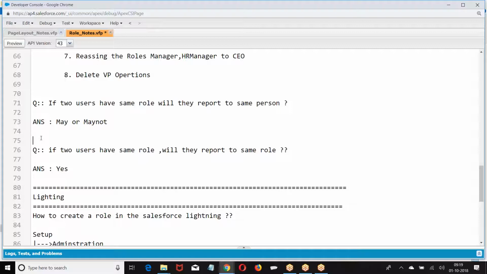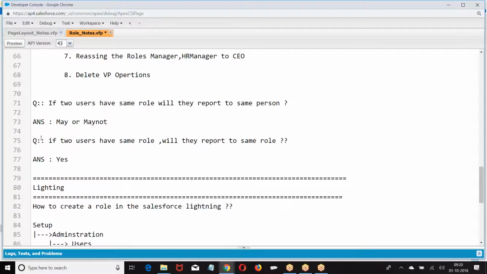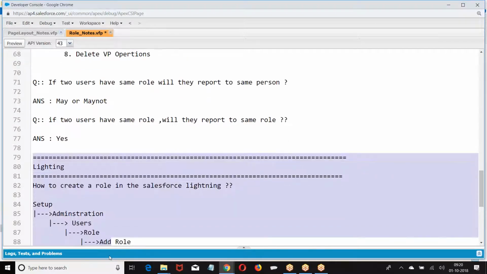Now, if two users have the same role, will they report to the same role? I am HOD, you are HOD. Both of us will report to the principal only. If two people have the same role, they will report to the same role. But will they get the same permission? I cannot guarantee.